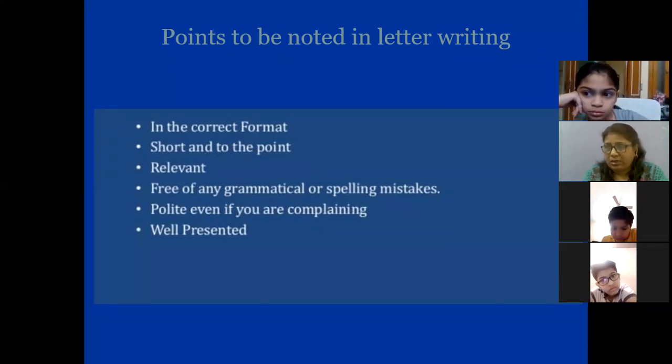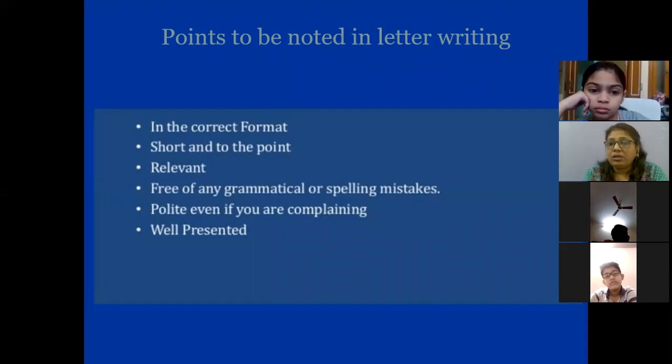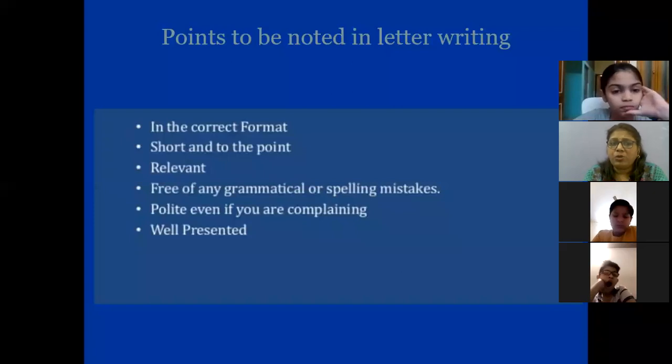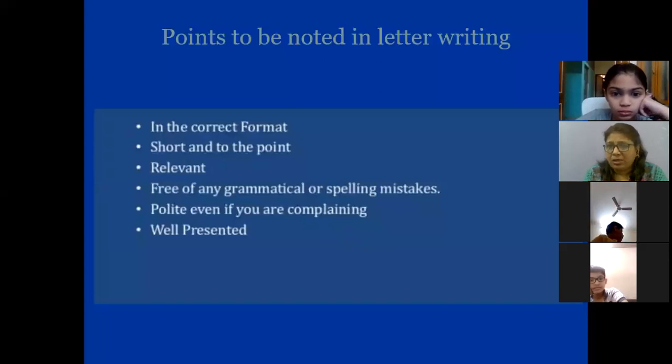Informal letter, you can add something else also. Relevant. Relevant means it should be closely connected to what is being done. It should be applicable. Suppose you are writing an application for leave, then you should mention it properly and it should be to the point. Fourth point is free of any grammatical or spelling mistakes. There should be no grammatical or spelling mistakes when you are writing a letter. Next is polite, even if you are complaining.